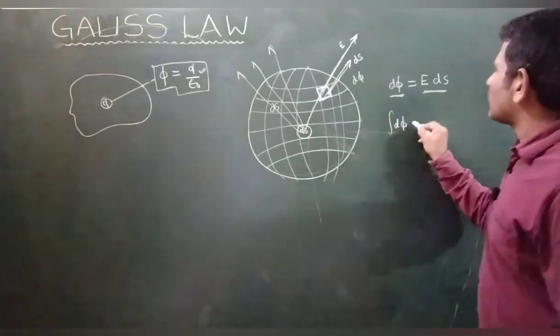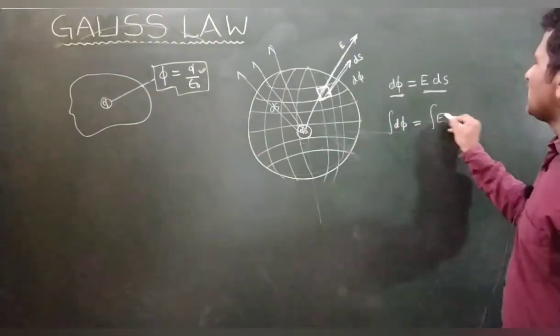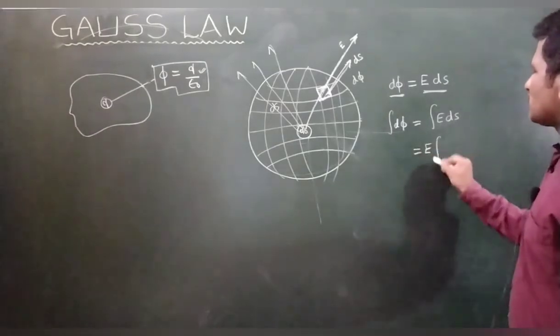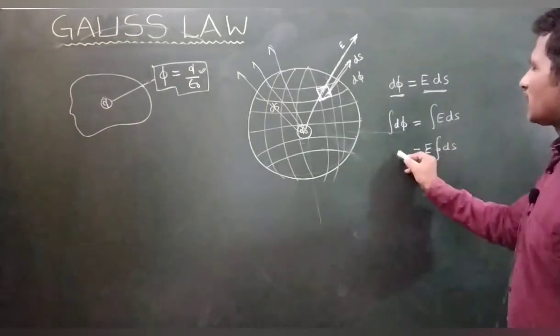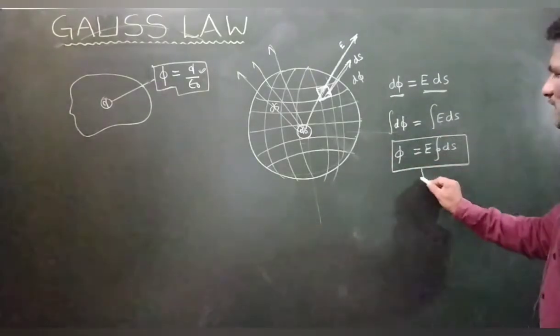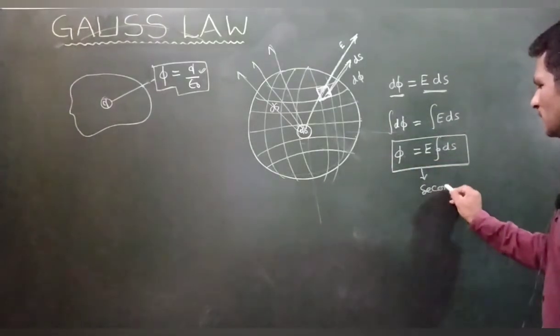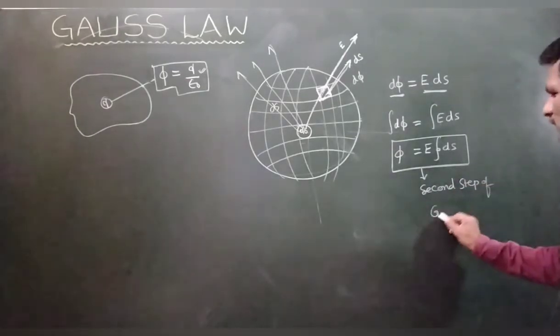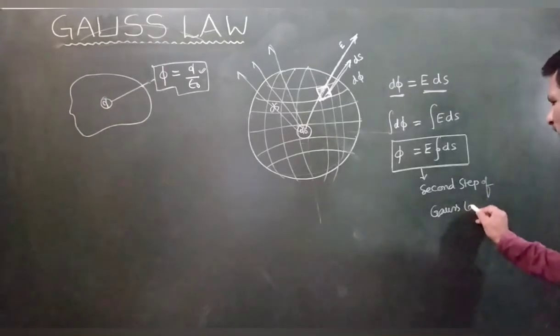Total flux phi is equal to the integral of E ds. Since electric field is constant, it becomes E times integration ds. Are you getting my point? This is the second step of Gauss law. Are you getting my point?